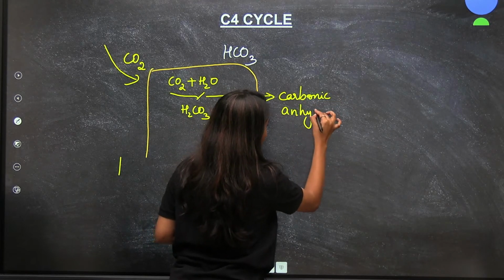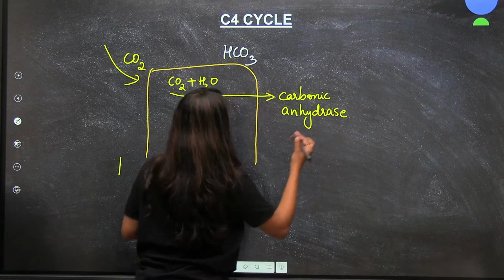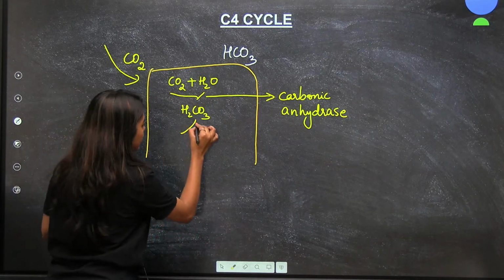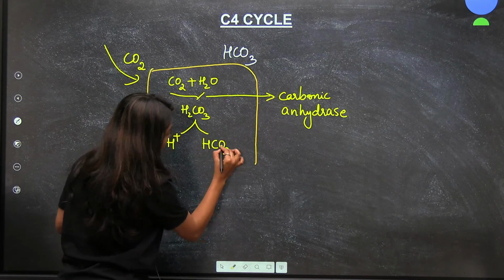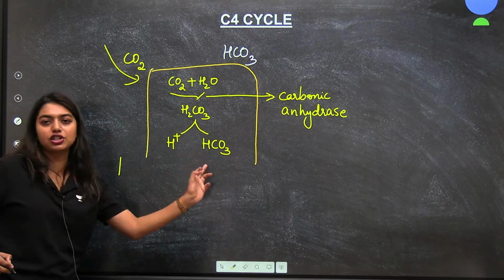This is not mentioned in your textbook. So then this H2CO3 will again split to give H plus and HCO3. This is what is mentioned in your textbook.